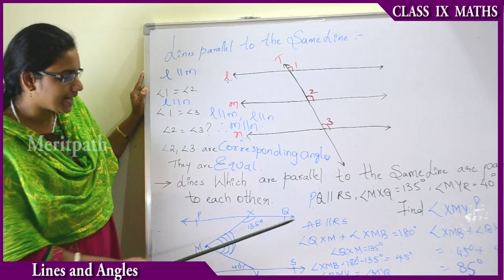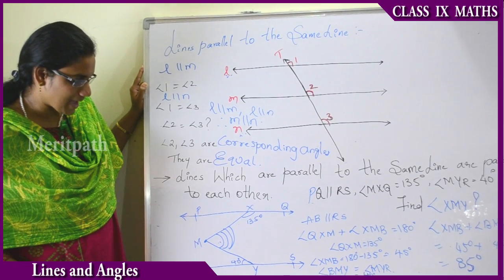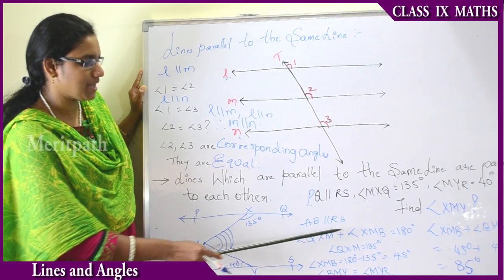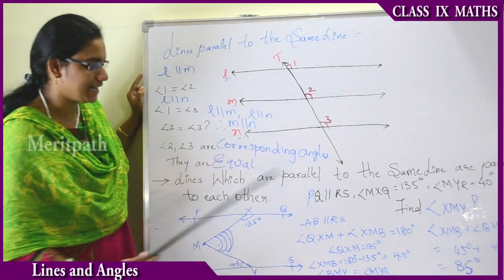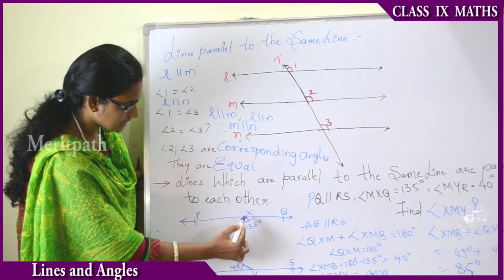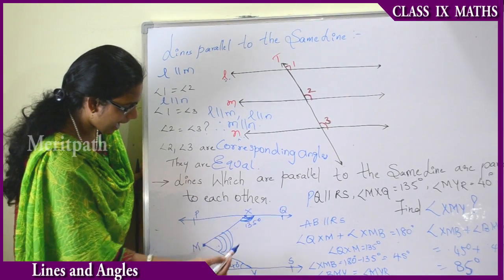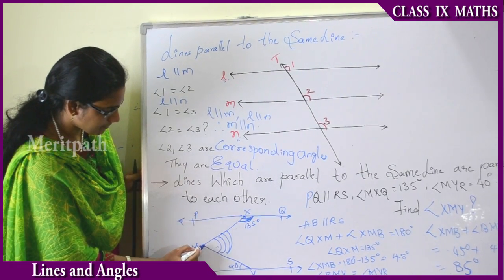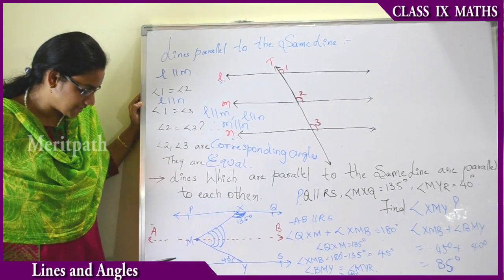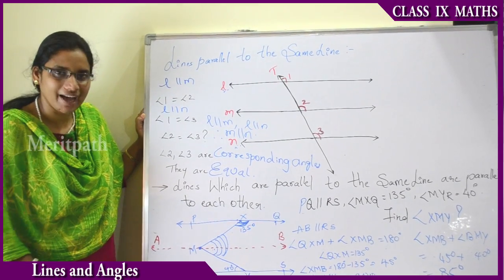Now we have seen that AB is parallel to RS. That means these two lines are parallel to each other. Therefore, angle QXM plus angle XMB equals 180 degrees. That is angle QXM, this angle, and angle XMB. Now let us see the solution. Let us assume that line AB is between the lines PQ and RS.